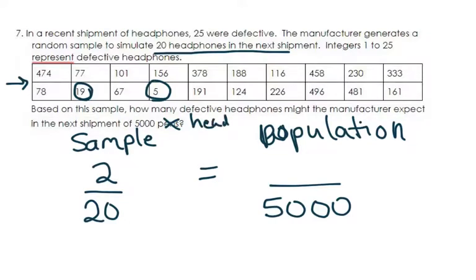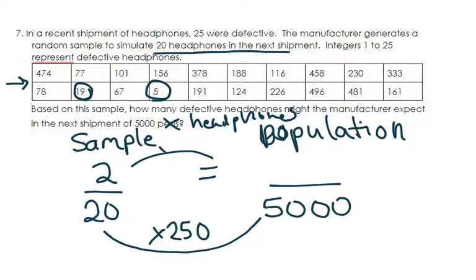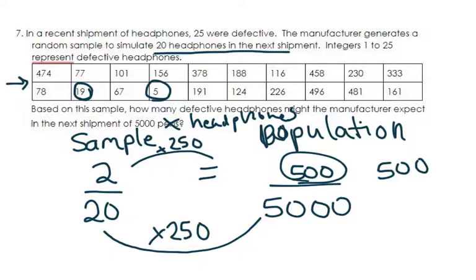Okay? All right. So, looking at this, you know what you're doing at this point. You're going to ask yourself how many times does 20 go into 5,000? And your answer is 250. So, we're going to multiply this by 250. That means we're going to do the same thing up here. And 2 times 250 is 500. So 500 headphones might be defective, about 500, right?